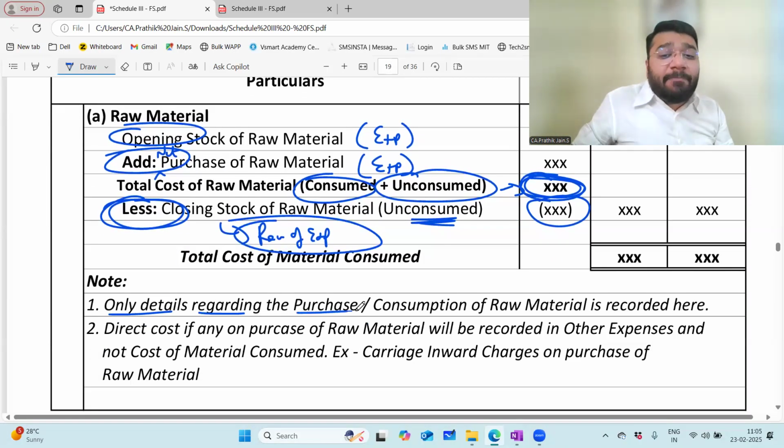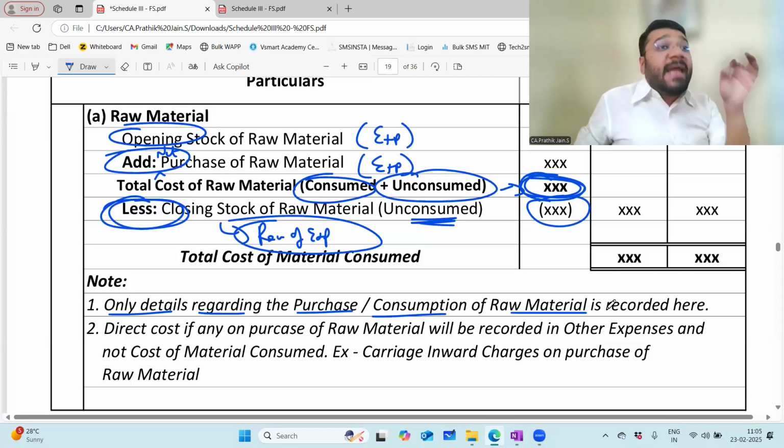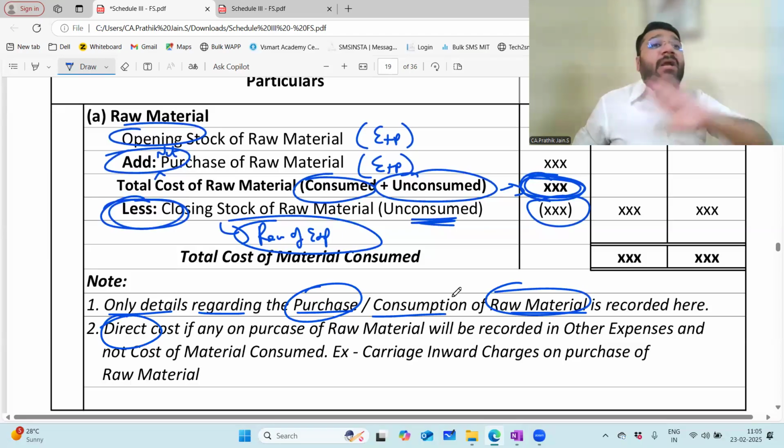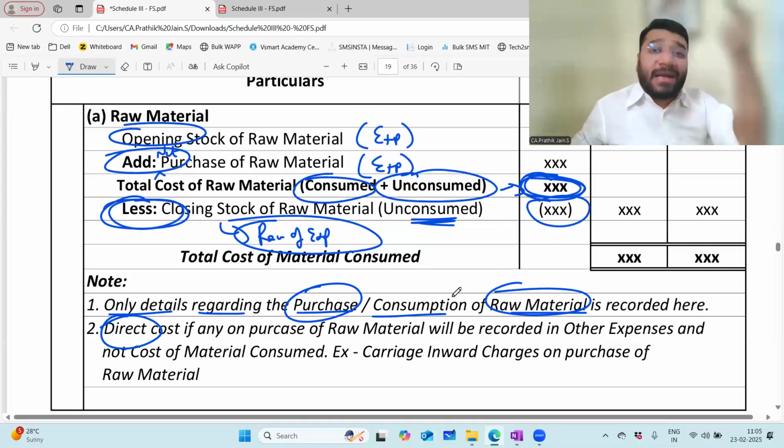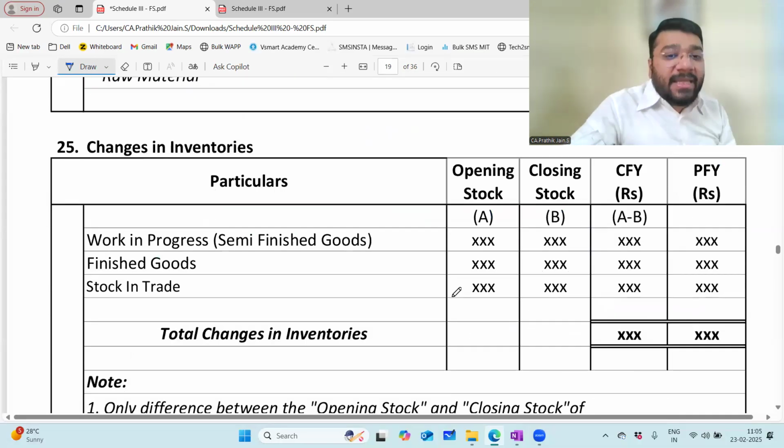Only details regarding the purchase and the consumption of raw materials are recorded here. Any direct cost associated with the purchase of raw material is not recorded. Example, carriage inward of the raw material is not recorded here. Then where is it recorded? Other expenses. Then change in inventory.